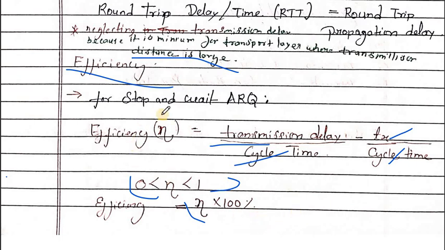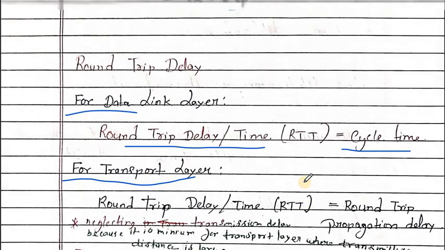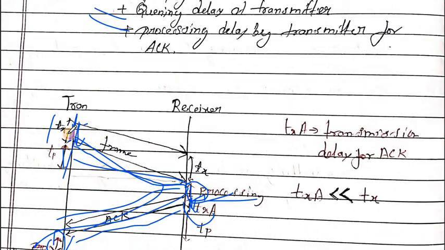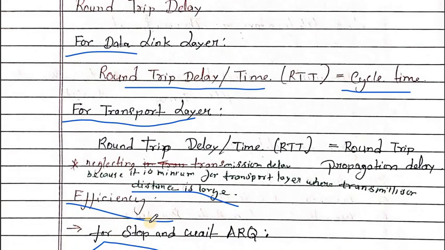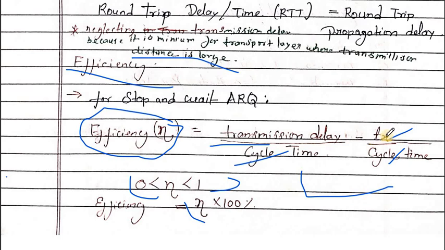What do we mean by efficiency? In a full cycle time or round trip time, how much time the transmitter end is busy.